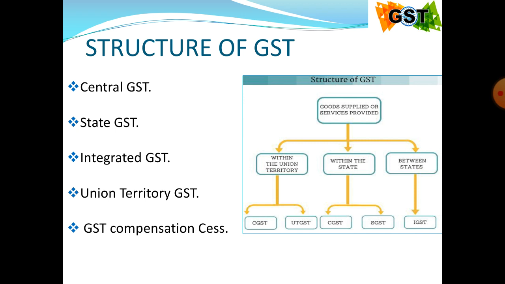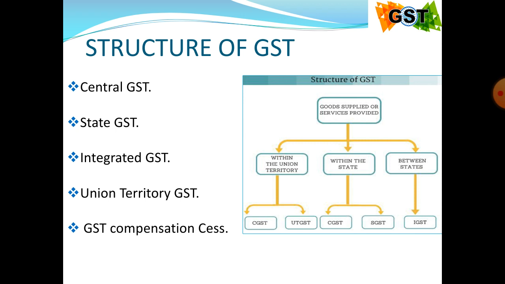CGST will be levied on intrastate supplies, the supplies within the boundaries of a state or union territory. Then the second one is state GST or union territory GST. State GST is the tax levied by the concerned state governments on intrastate supplies of goods or services or both.